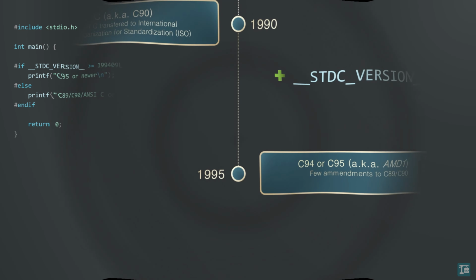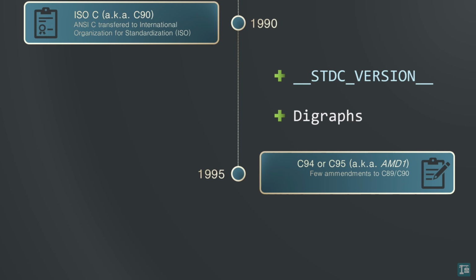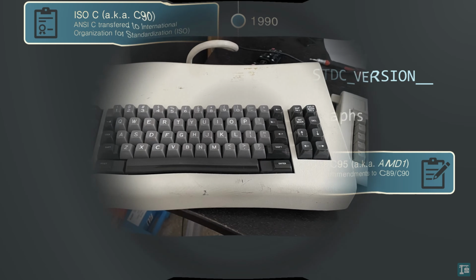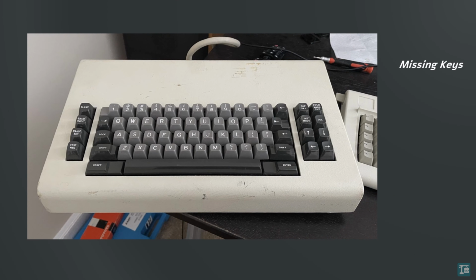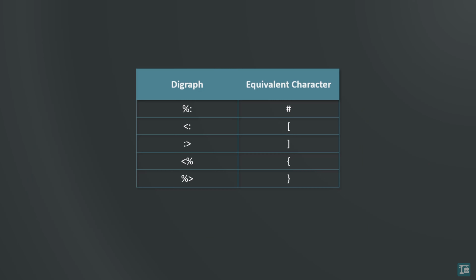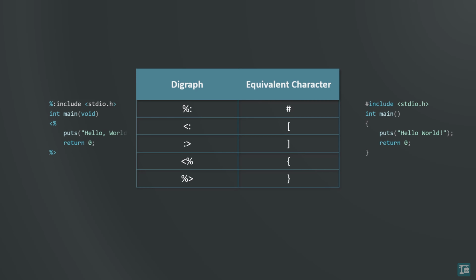This version also introduced digraphs, which are special character pairs used to replace certain symbols. For keyboards missing keys like square braces and curly braces, and even the hash sign, digraphs provide a convenient alternative, as shown in this table, where a symbol is replaced by a pair of characters. A simple Hello World program will be typed like this using digraphs.